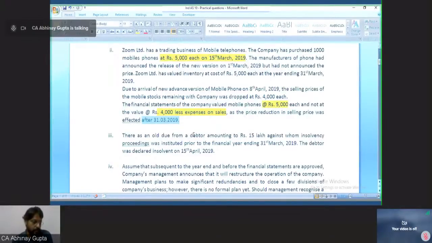So one of the replies from Chennai is received. Arun replied, adjusting event because the situation prevails before the reporting period, that is adjustment. Okay, this is for the previous question. So we are on question number 2, fact pattern number 2 of the same question.